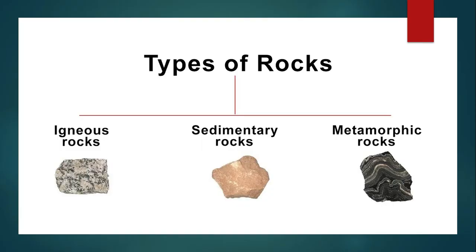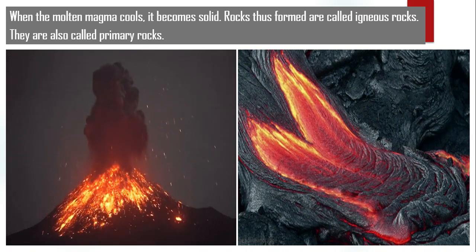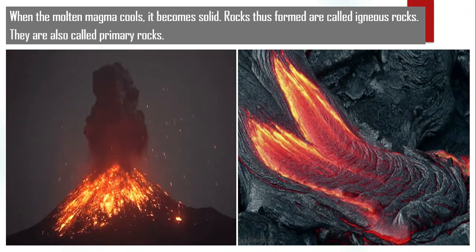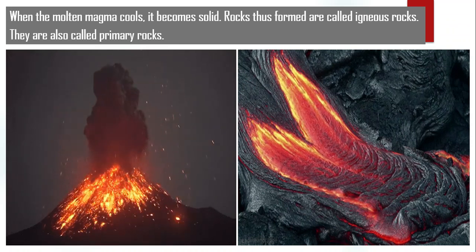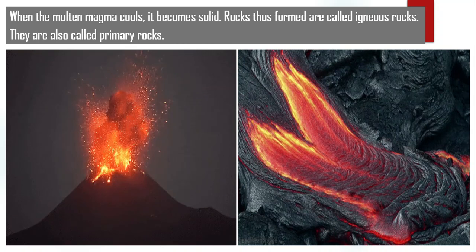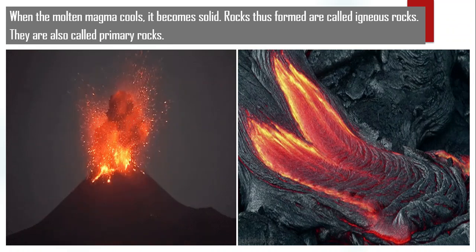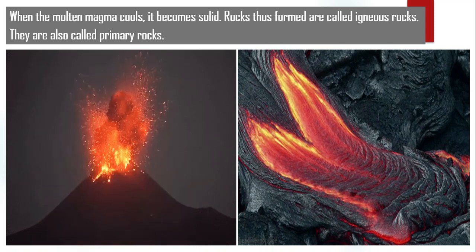Rocks can be classified into three major categories. First is igneous rocks, second is sedimentary rocks, and third is metamorphic rocks. First, igneous rock. The word igneous is derived from ignite. Ignite means fire. So it means the rock formed from fire. It means during a volcanic eruption, when the molten magma comes out and flows as lava, and when it cools down, it forms a rock. This rock is known as igneous rock.